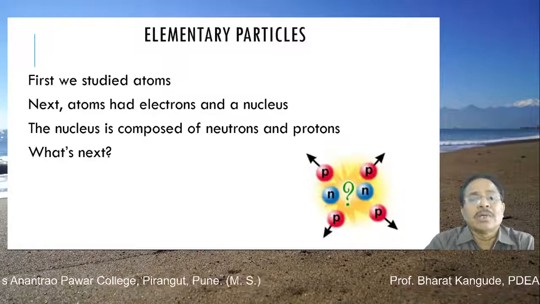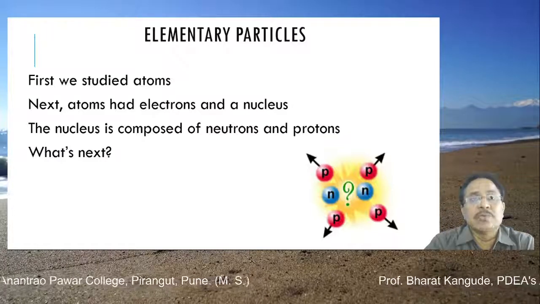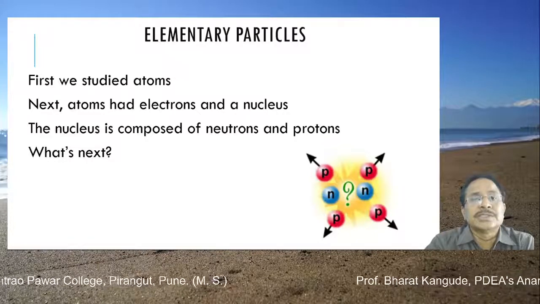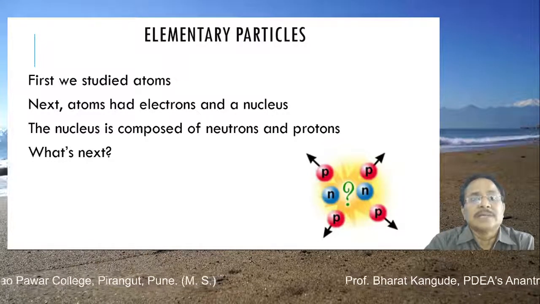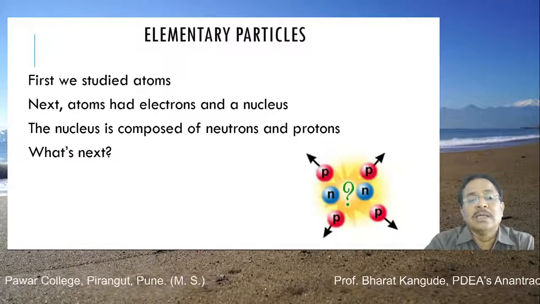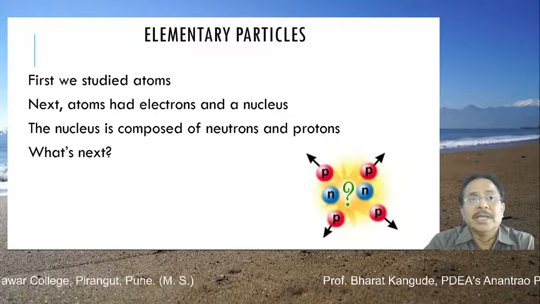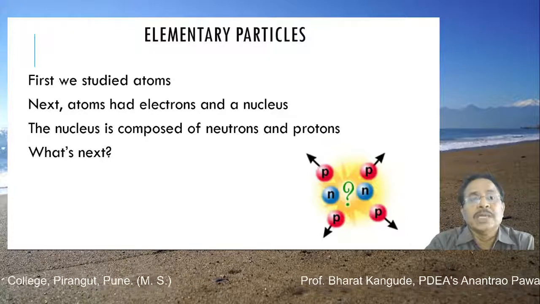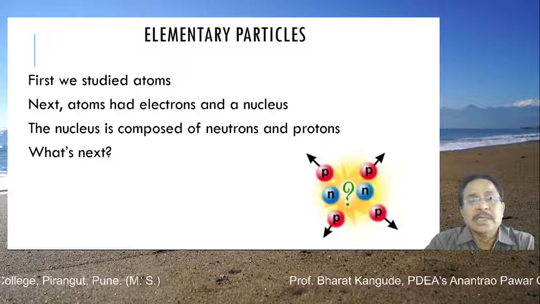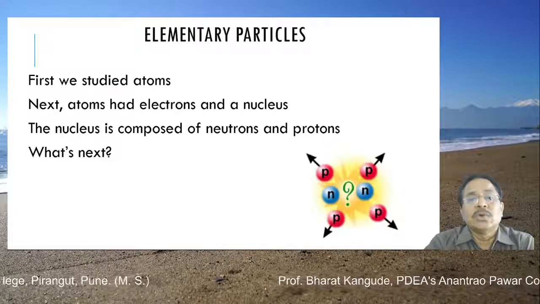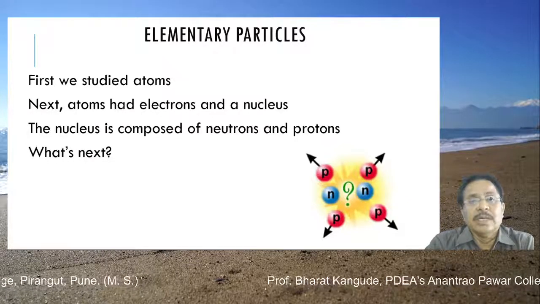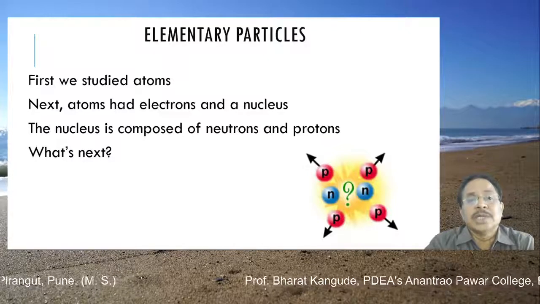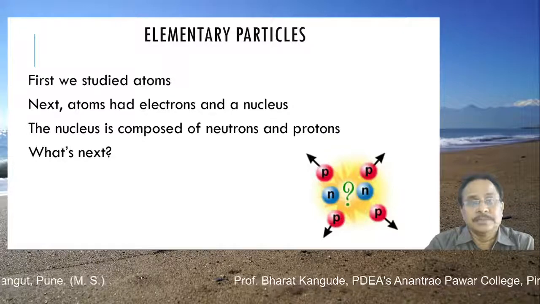When we go for a careful study of neutrons and protons, we find that they also have a certain internal structure, and this internal structure is discussed in terms of other elementary particles, the building blocks of neutrons and protons. These are called quarks. This quark model we are also going to discuss to a certain extent, including these quarks, electrons, and some other elementary particles. This becomes a total zoo of elementary particles.